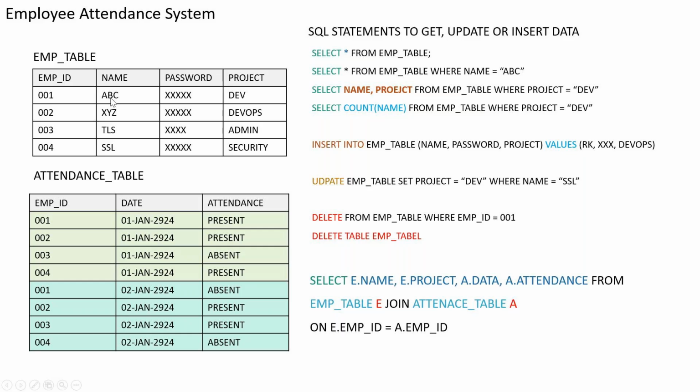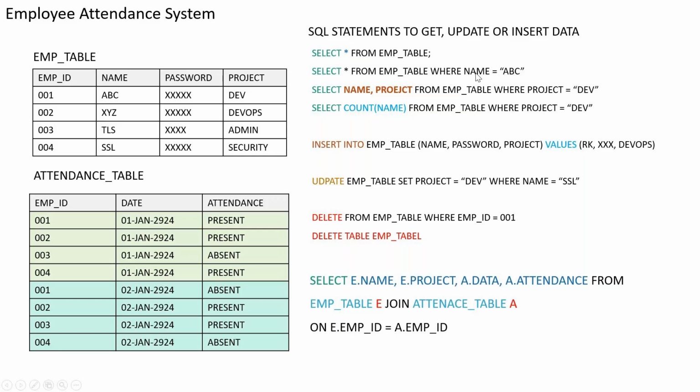This is how you might have seen it. When you open an application and click on a user, immediately when you open that user's details, you get all the information about that user, because behind that there is a script which runs and fetches the data. This is the data fetching which is happening. Select star from table name where name equals ABC.